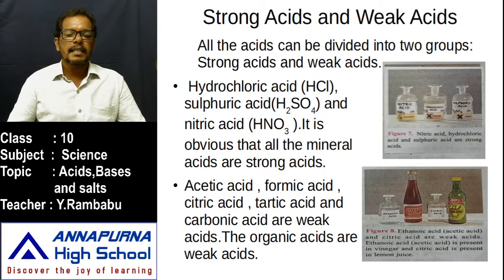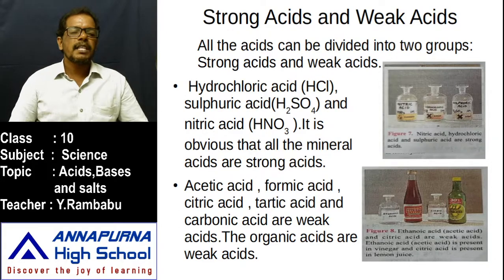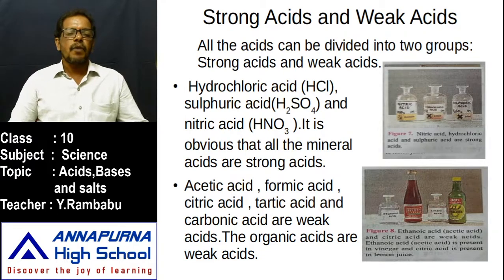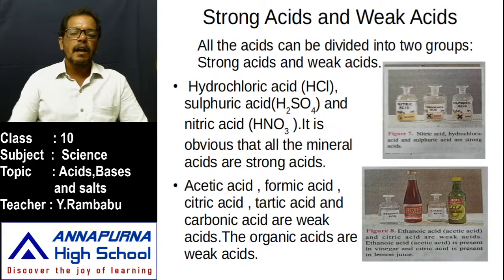That is lactic acid. Like that, in what we use in our daily life, some acids are present, like acetic acid, formic acid, citric acid, tartaric acid, carbonic acid. These are called weak acids. Why? Even if we consume them, these are not harmful to us. That's why these are called weak acids.